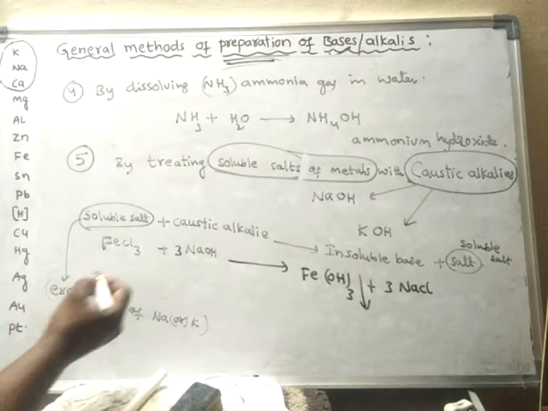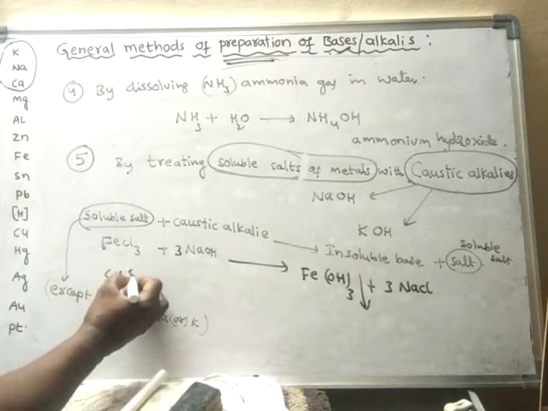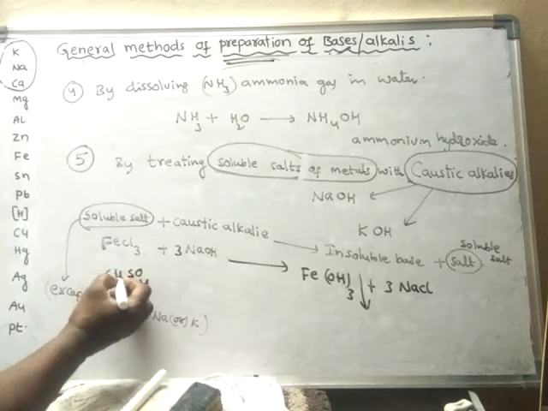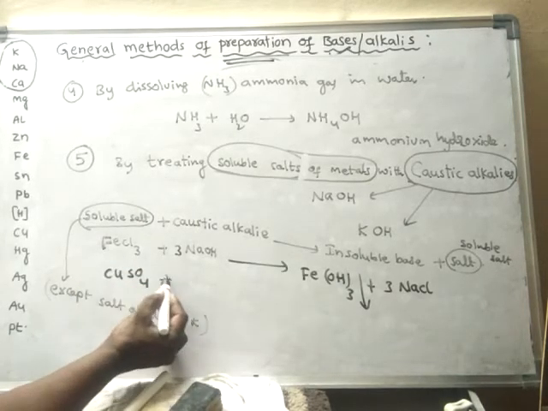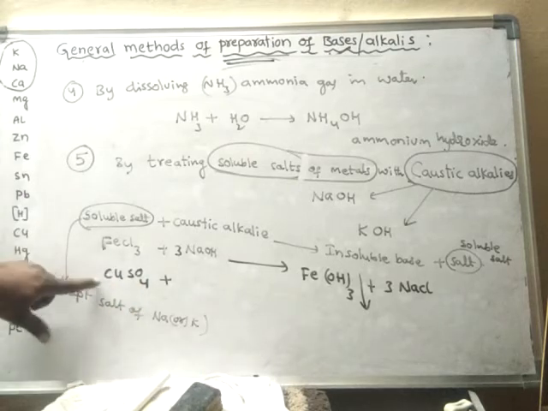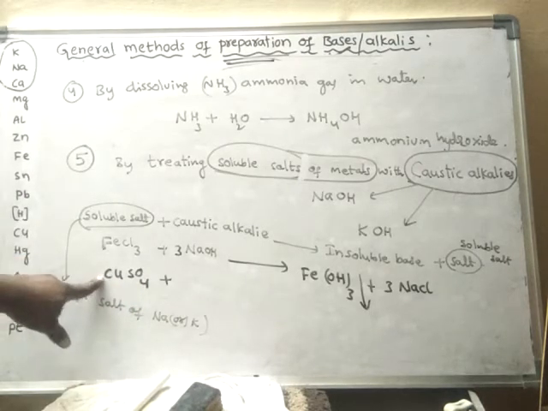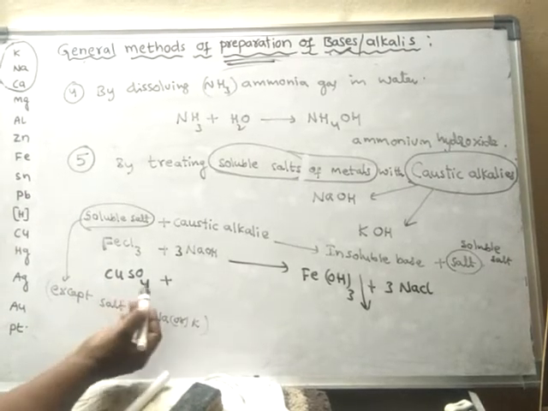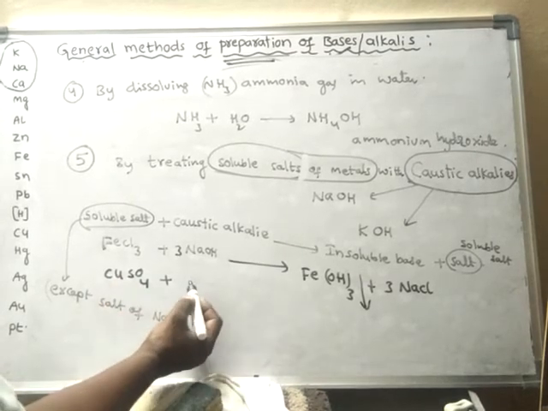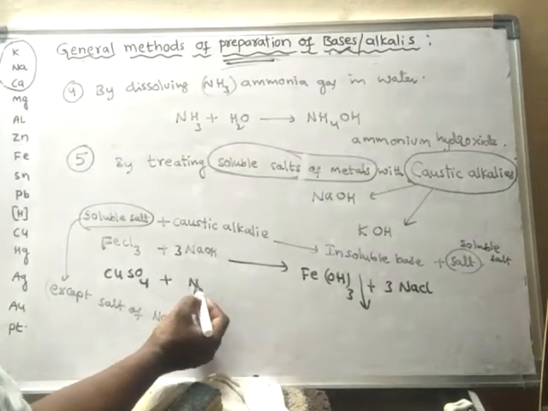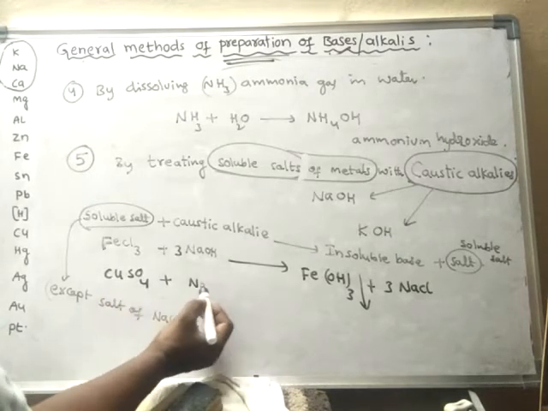Another example, copper sulfate. This is a very famous example. Already we know copper sulfate. When it is dissolved in water, it forms a blue solution. So this is a water-soluble salt.